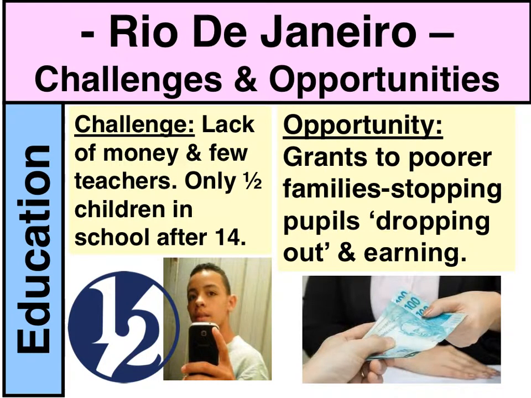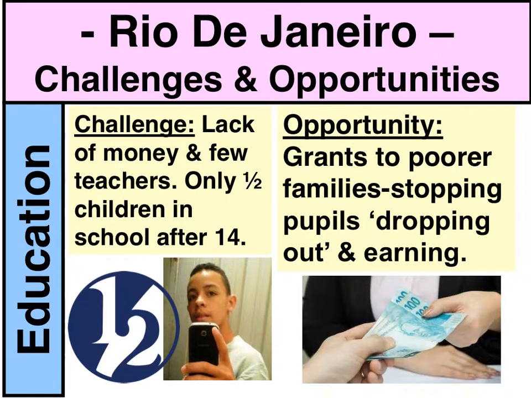As we've mentioned in the previous slide, education is an issue, and at about the age of 14, only about half of children are still in school, and that's due to lack of money and it's due to few teachers being available. If the parents of the boy in the image here are very low paid, that means this boy will probably have to leave school to be able to add to the family income. And then the difficulty is this boy's children will also probably need to leave school at the age of 14 so that they can add to the family's income, and it becomes then a generational problem.